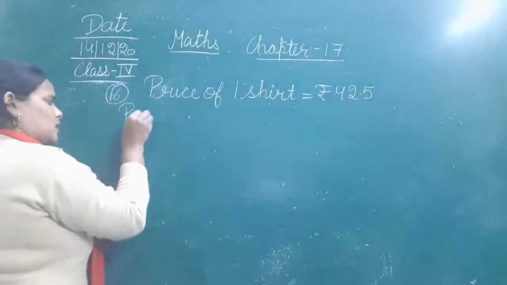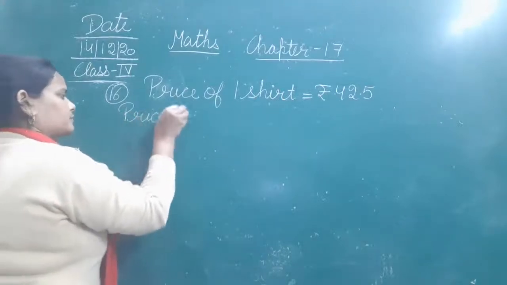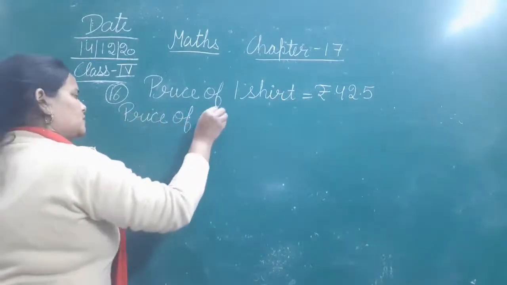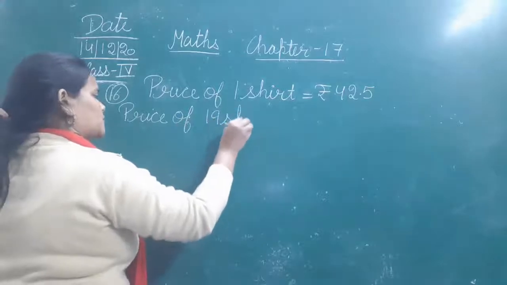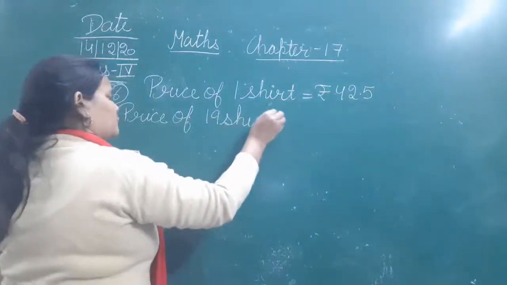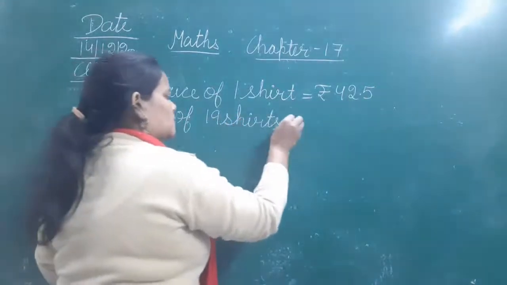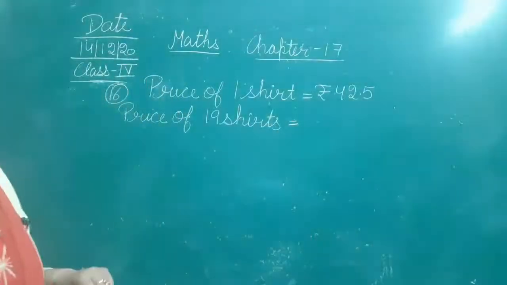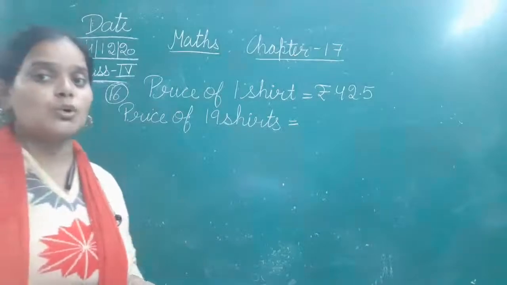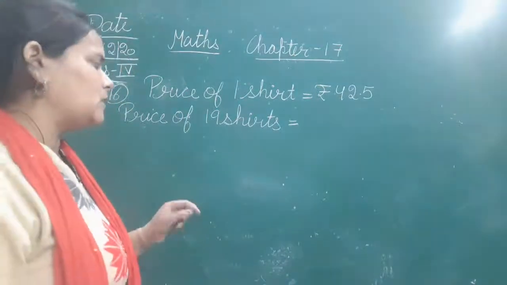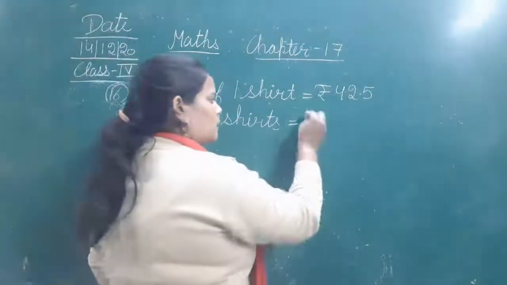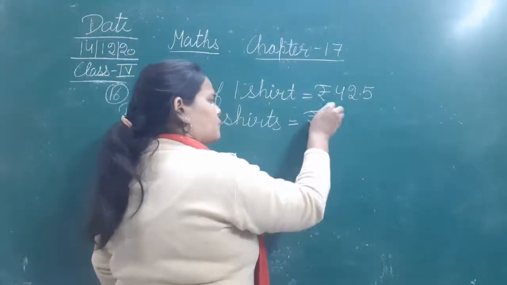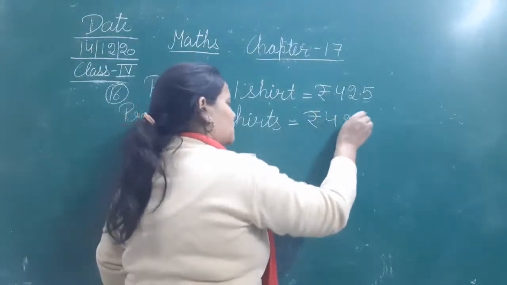Next, price of 19 shirts. Now we have to find the price of 19 such shirts, exactly the same as the ones Ruchir has bought, to see how much money he is going to pay. So what will be the price of 19 shirts? For that we will multiply rupees 425 with 19.